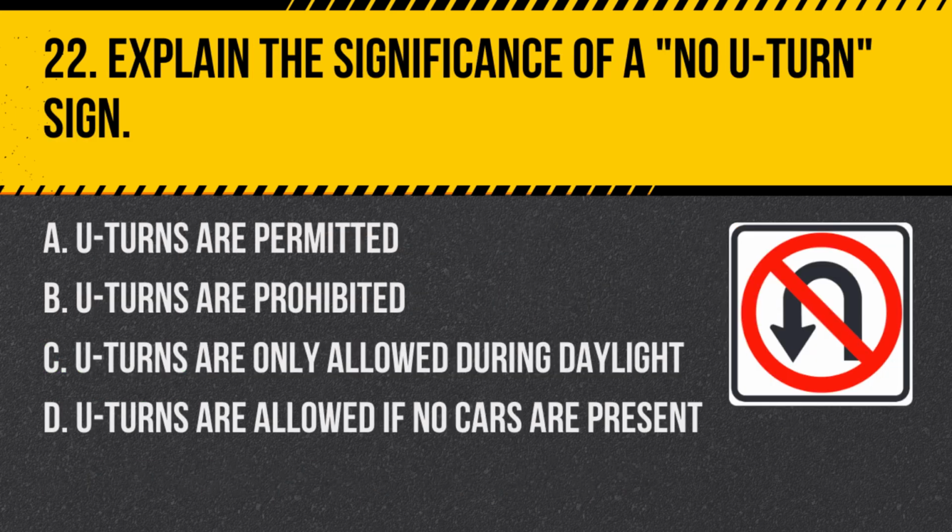Question 22. Explain the significance of a no U-turn sign. A. U-turns are permitted. B. U-turns are prohibited. C. U-turns are only allowed during daylight. D. U-turns are allowed if no cars are present. Answer. B. U-turns are prohibited. A no U-turn sign indicates that making a U-turn at that location is illegal.